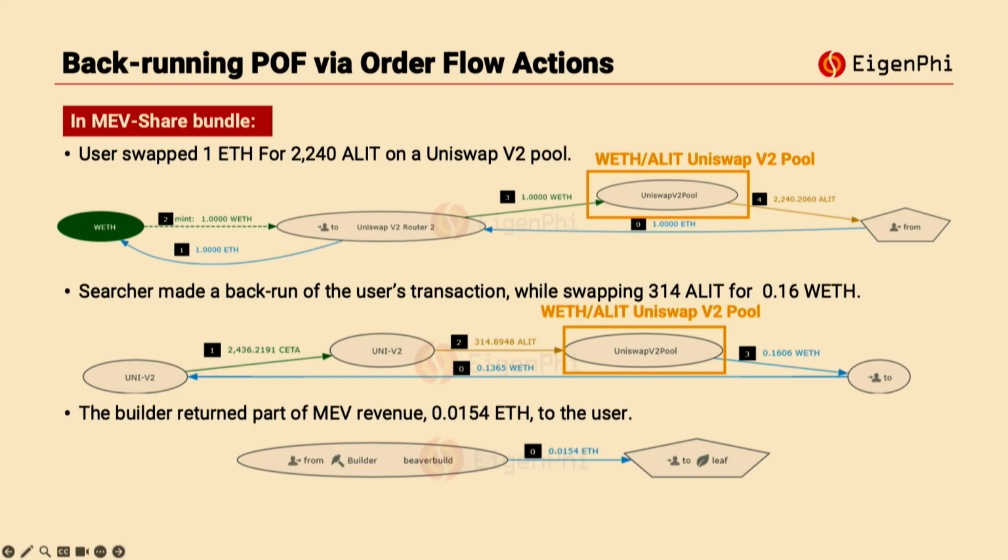Then, in the third transaction in this bundle, the builder directly transferred ETH to the user. This is a builder rebate that shares part of the MEV value with the user. This is typically how an MEV-Share bundle works.